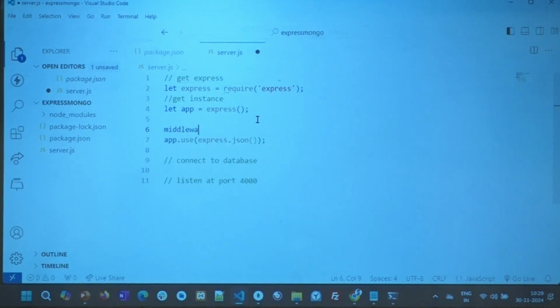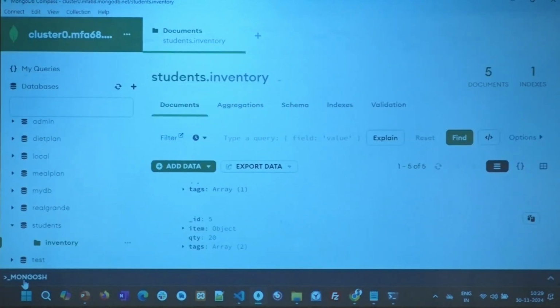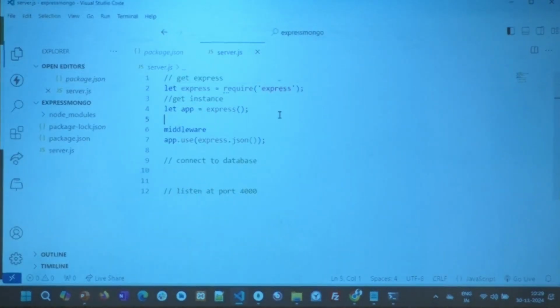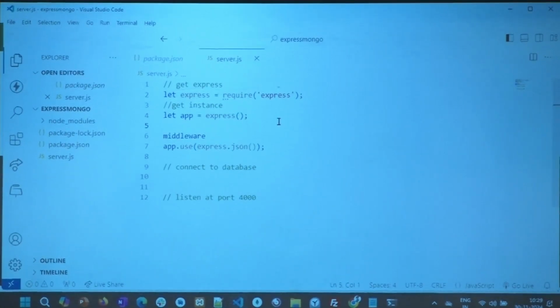In the last class itself, I showed you how to write different middleware functions and connect to the database. Now everybody, there are two ways, please. I explained in the last class, I'll repeat. One is directly talking to your collections, and we use Mongo client for that. We directly talk to collections, and the query that we write is exactly the same as the query that we write in the Mongo shell. Whatever we wrote there, we can write using the Mongo client package and get done with it. But the better way is Mongoose, where we have a schema and model.